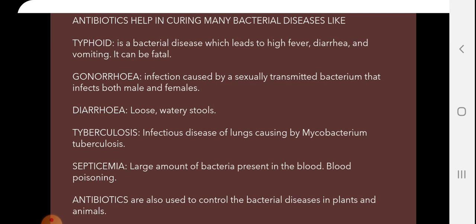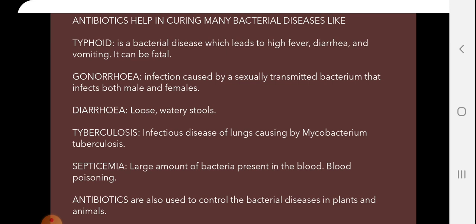Next, gonorrhea. Gonorrhea is an infection caused by a sexually transmitted bacterium that infects both males and females. Tuberculosis is an infectious disease of the lungs caused by Mycobacterium tuberculosis.